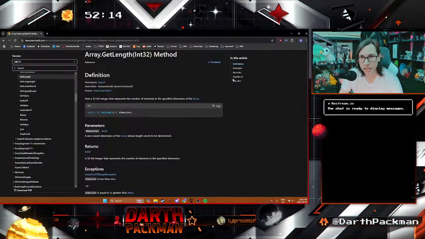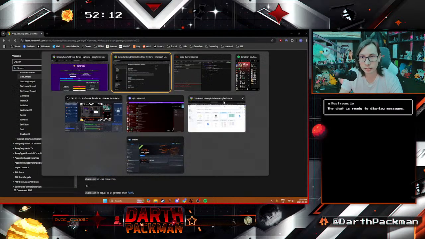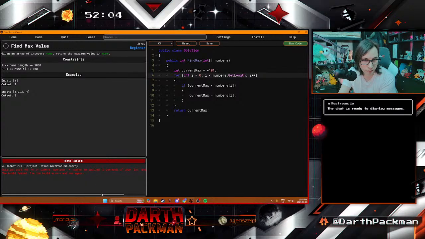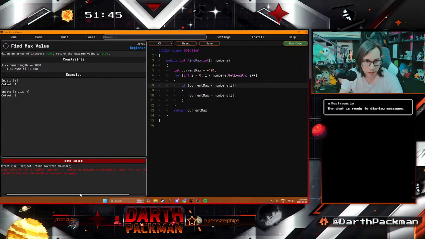I haven't done a lot of C# besides when I'm coding in Unity, so we'll see how this goes for me here. Right, run that. Operator less than cannot be applied to operand of int and method group. Why would it be a method group? It's a number. What are you doing here? Because that's numbers. It's an int array. So why can I not do that? That doesn't make any sense. That should have worked fine. What is wrong with me?